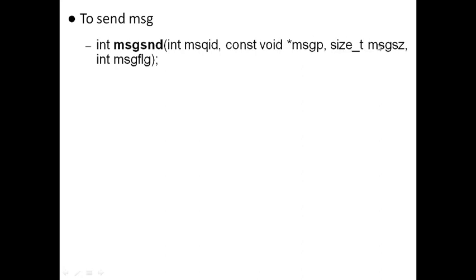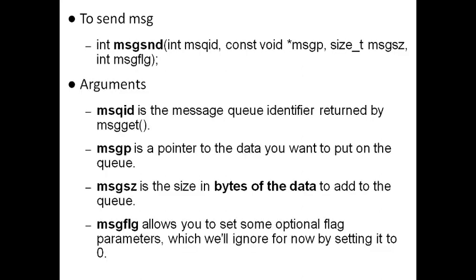And the next argument is specifying the size, and the size is in terms of bytes. So we have to calculate the actual number of bytes we are sending to the receiver and mention that number here. A simple technique is to use the sizeof operator. So using sizeof with the arguments within the brackets, it will automatically calculate the number of bytes and fill it here. And the last is the message flag, which we will generally leave as 0. So we don't have to change that value for any reason. So these are the various arguments involved in msgsnd.